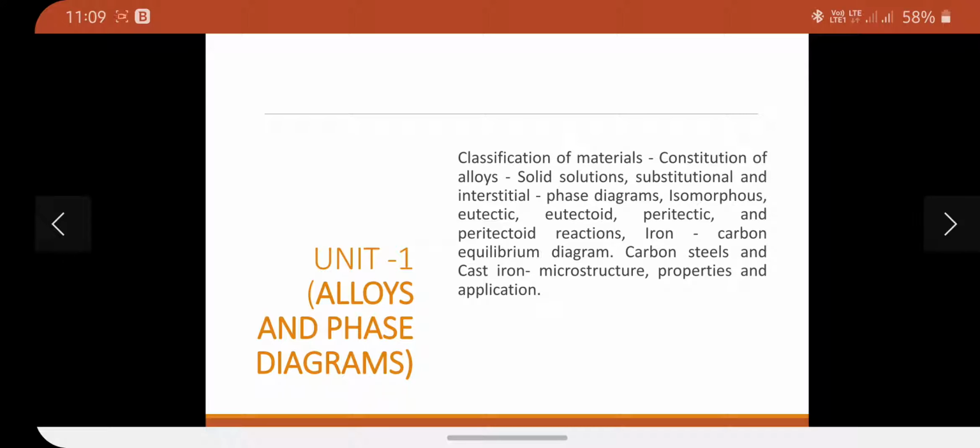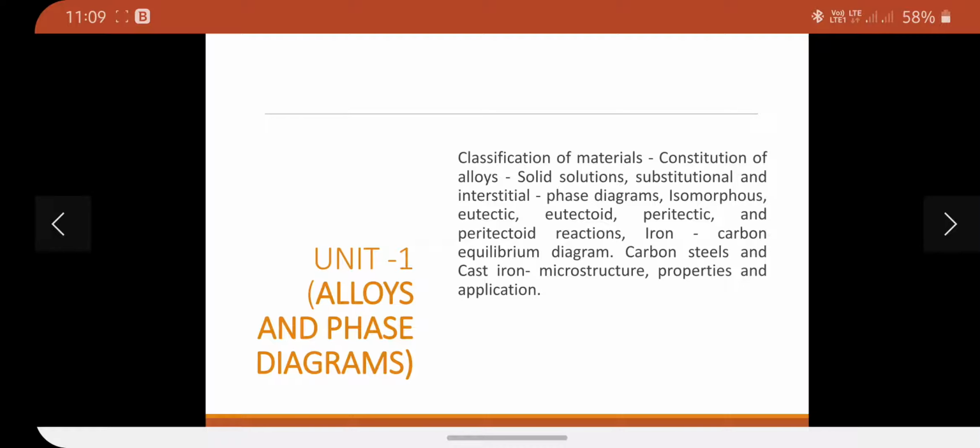So today we discuss material science, the very basic unit about alloys and phase diagrams. In this unit we discuss the classification of materials, constitution of alloys, solid solution, and substitutional and interstitial phase diagrams. Isomorphous, what is the meaning of isomorphous, and what is the meaning of eutectoid and peritectic reactions. These are the topics we'll discuss, and one of the major topics is the iron carbon diagram and carbon steel and cast iron and microstructure, properties and applications. So these are the topics we'll discuss in unit 1 for material science.